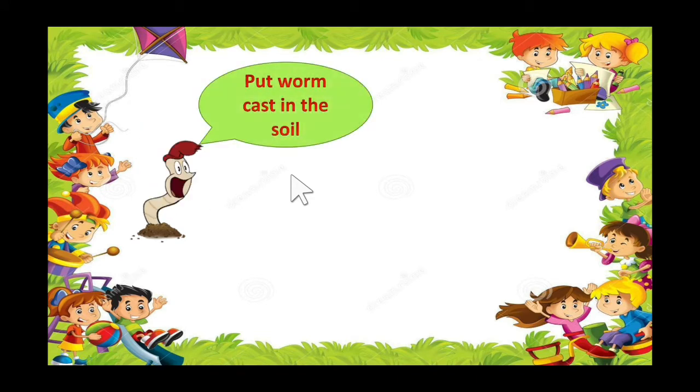Like the decayed dead leaves, decayed rotted plants, all these things they will get it from the soil. So what the earthworms will do? They will eat the soil. And after having this, they will put worm cast in the soil. So worm cast is actually a mixture of the decayed leaves and soil, right?